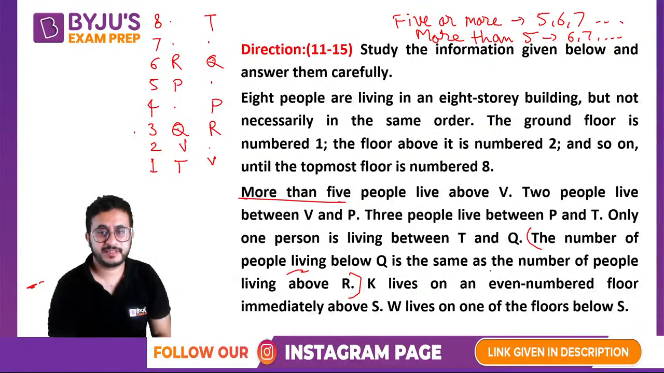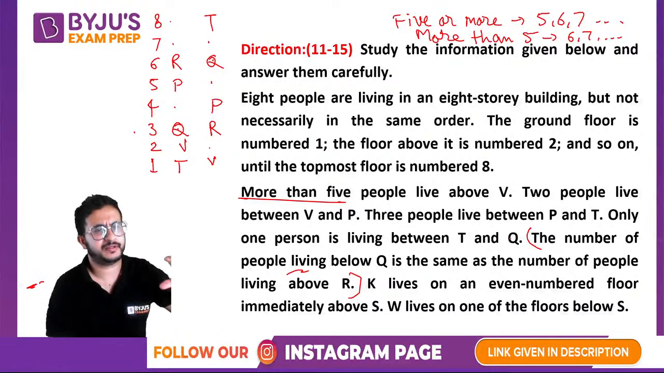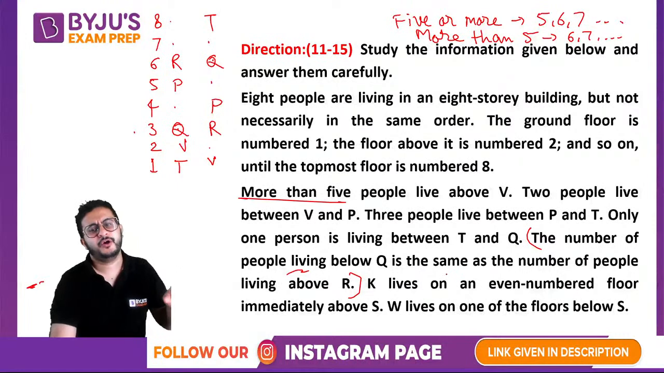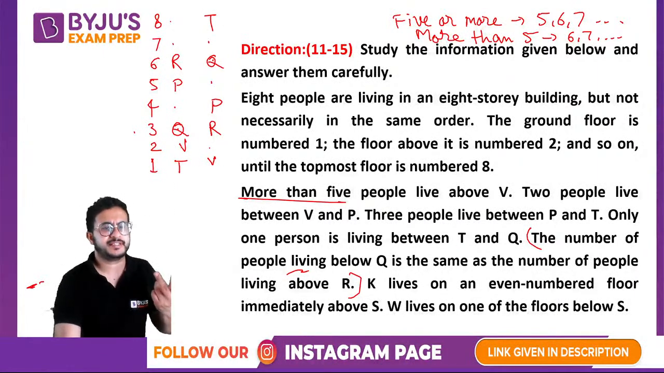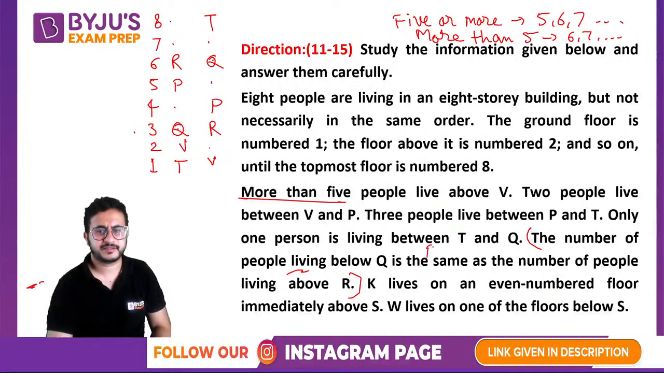So always remember this whenever you get this kind of statement: number of people below X is the same as the number of persons above Y, or number of people to the left of this is equal to the number of people to the right of that person. So always remember that the position is the same from different ends. Never count this.